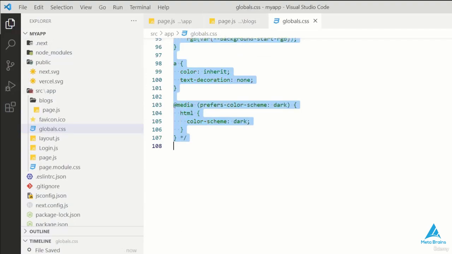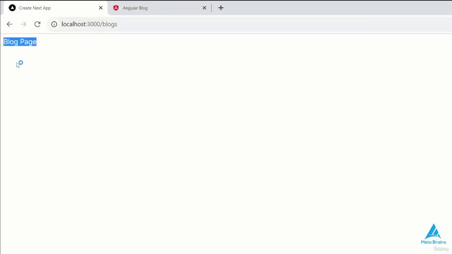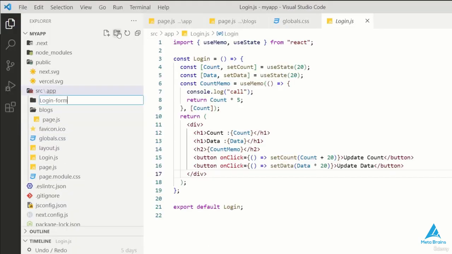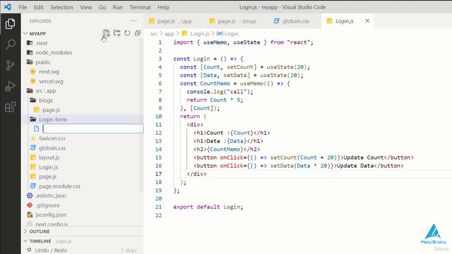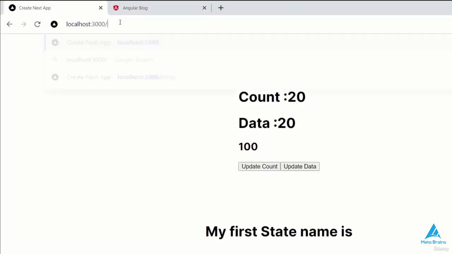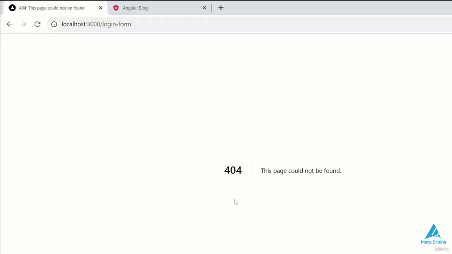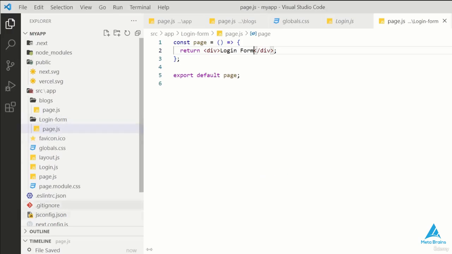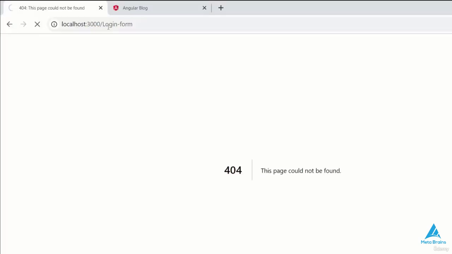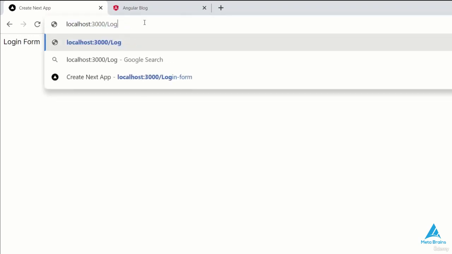Okay, so this was a simple routing that we can do through URL. We can create more pages. In fact, I'll create another page here called login form selector with a new function called getArrow. However, I've encountered an error here because of the capitalization in the login component's name, that's why I got the error. So I deleted it. And here you can see that the login form page has also been created. From here we want to go to the blog page. So this is how we can do simple routing.